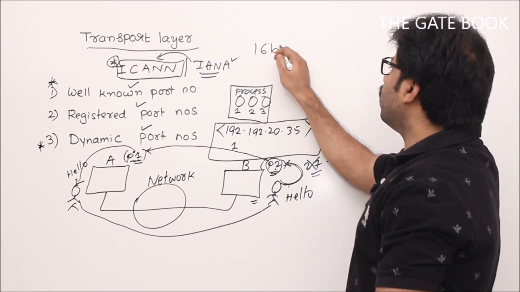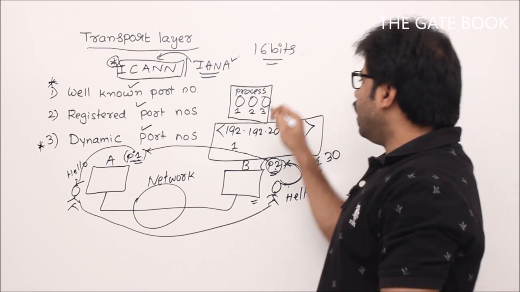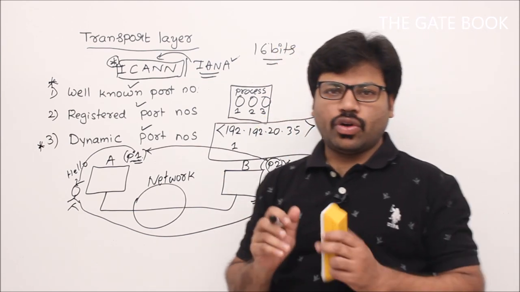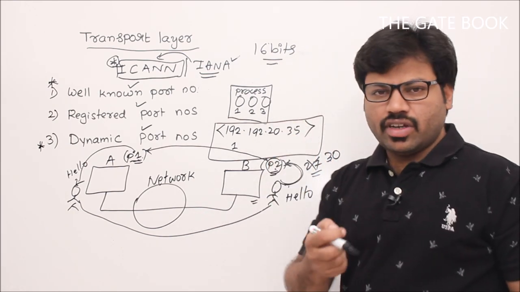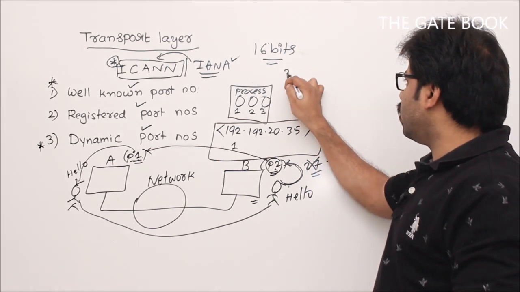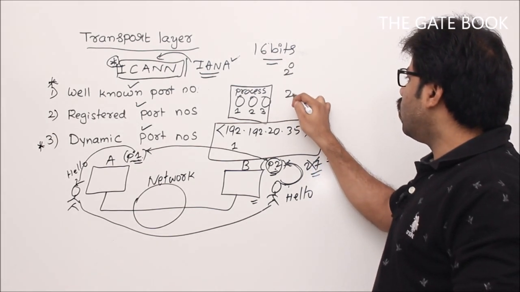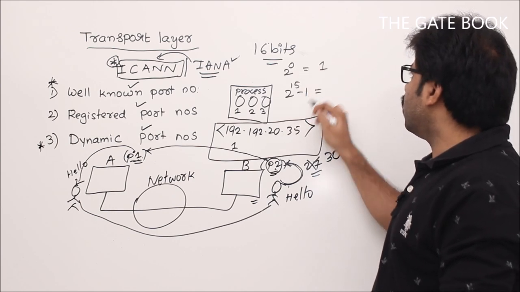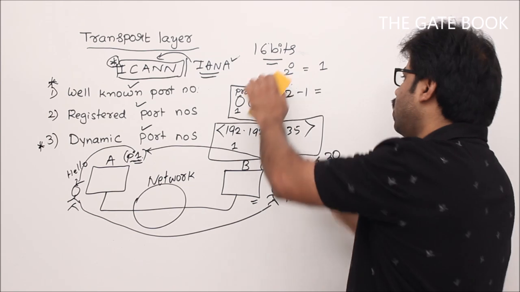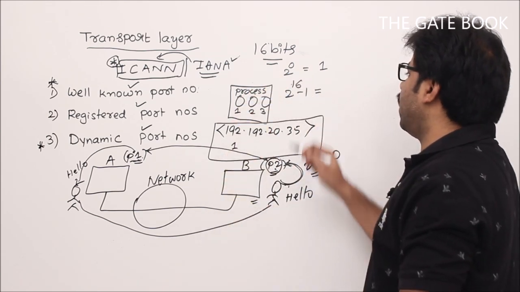Remember it. In the internet, every process is going to have a 16-bit port number. Then how many possible sequences are possible with 16 bits? We know that it will be 2 power 0 to 2 power 16 minus 1.